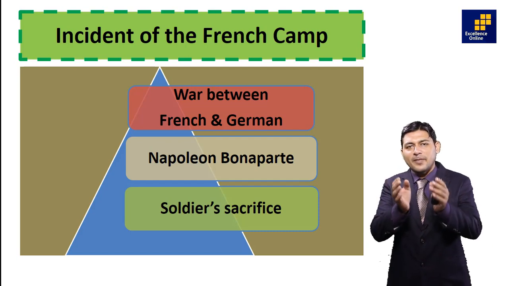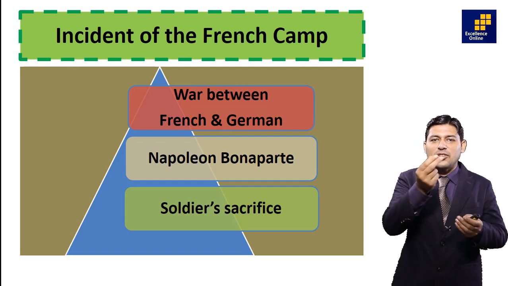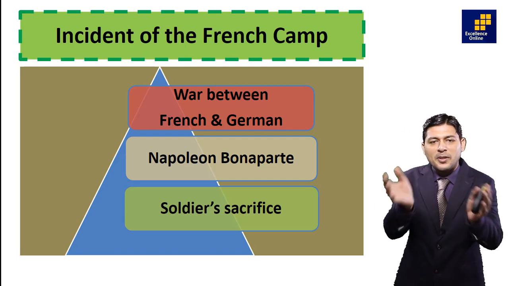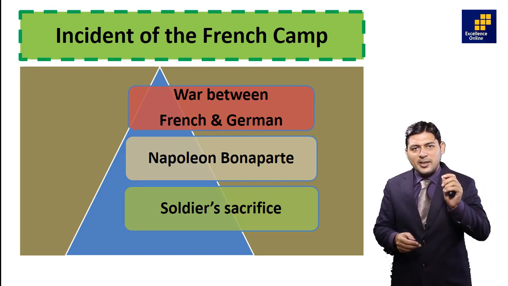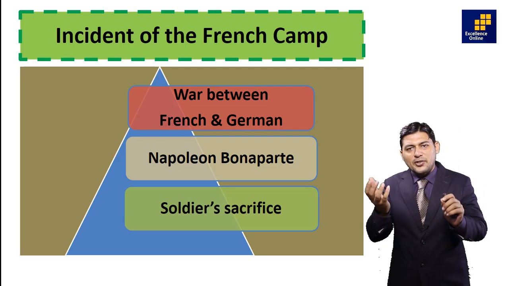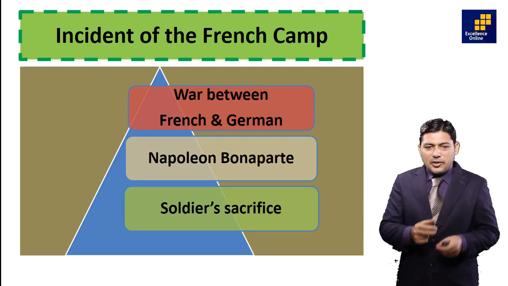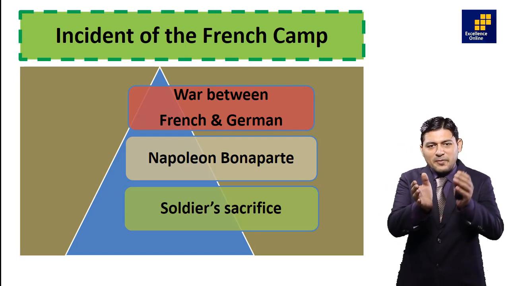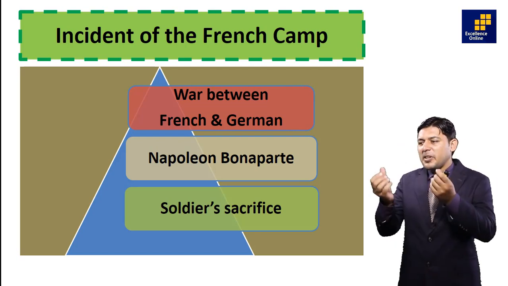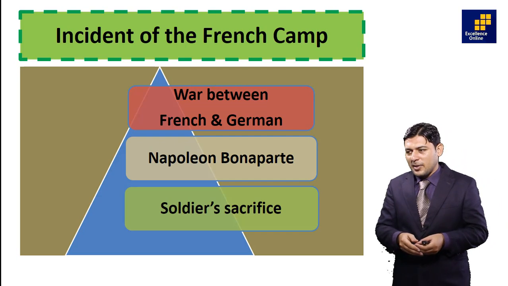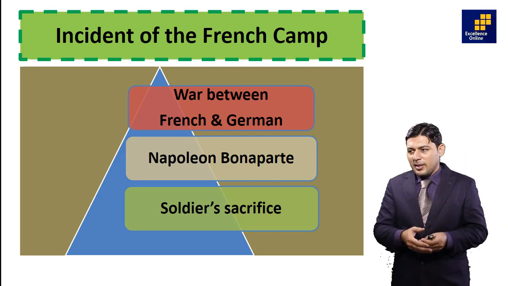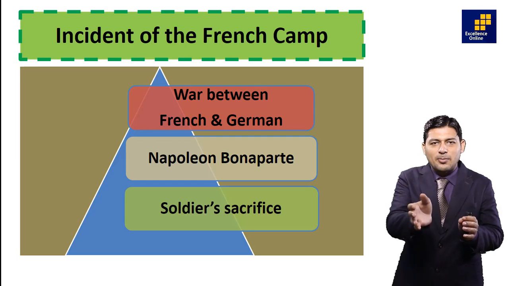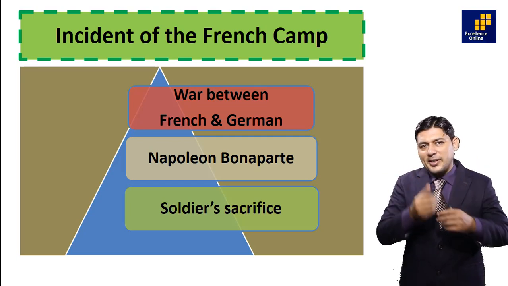If we see World War I, World War II, beside these two world wars, we have got hundreds of wars among European countries, particularly French, English and German. It is an event, an incident of a war between German and French. Here we have got Napoleon Bonaparte, a very famous leader. Soldier sacrifice we have got. The central idea, the main theme of this poem is soldier sacrifice.